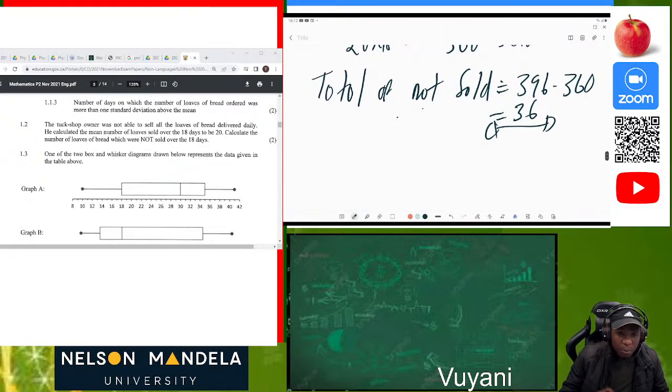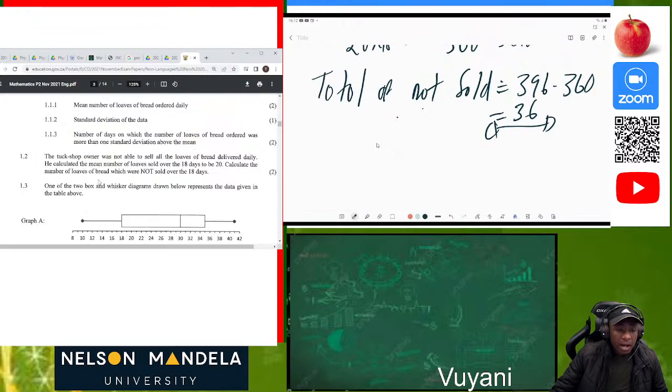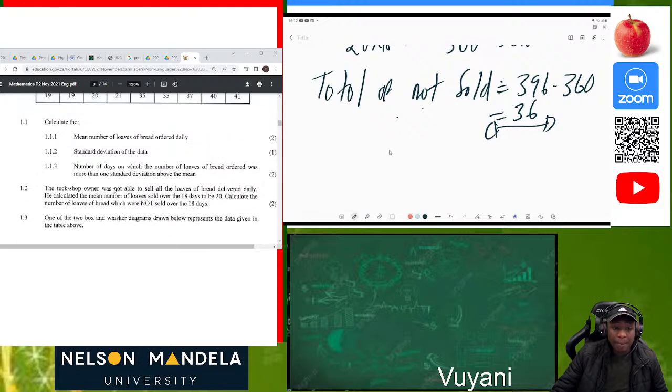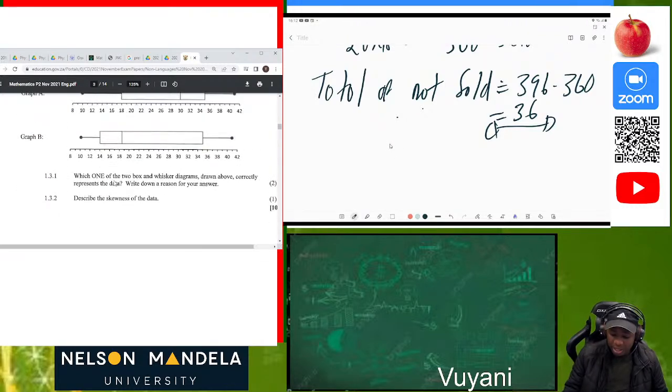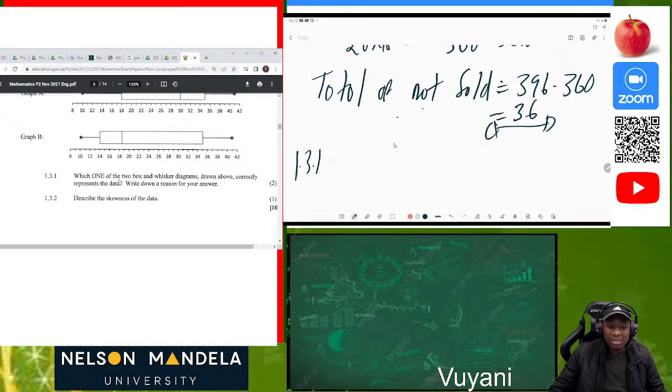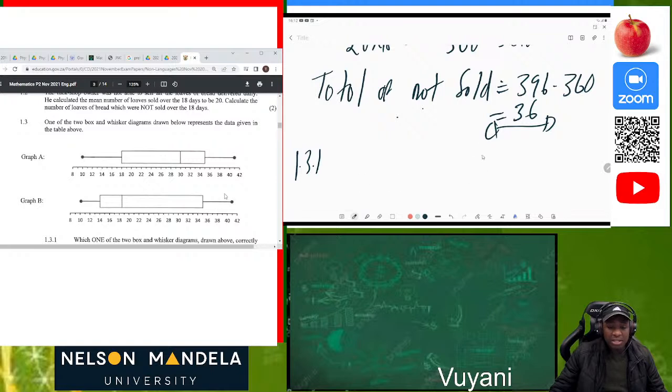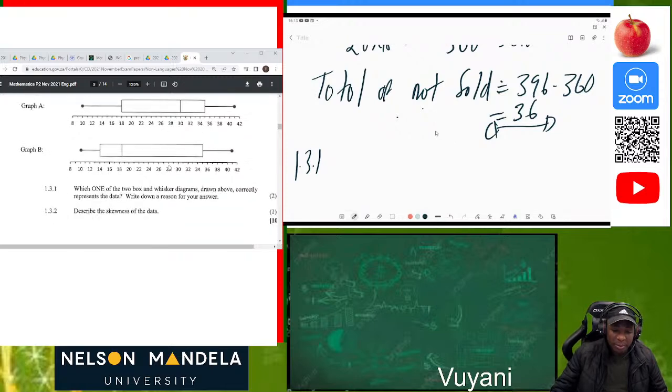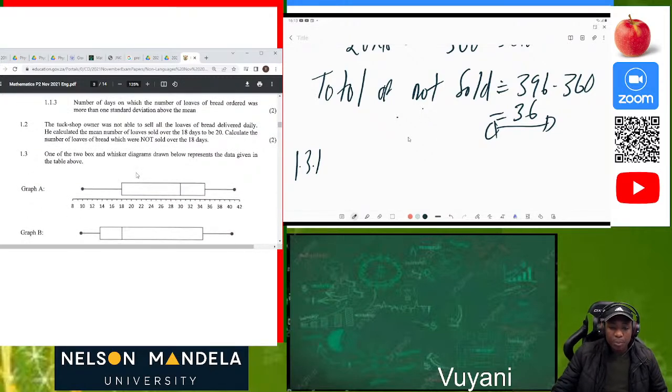Great. Now moving on to the next question. It's saying that one of the two box and whisker diagrams drawn below represents the data given in the table above. Now 1.3.1. By now, you must be able to draw your box and whisker diagram. This is the minimum value, this is the maximum value. We also have the median, the first quartile Q1, and the third quartile Q3. So you must be able to draw your box and whisker diagram.